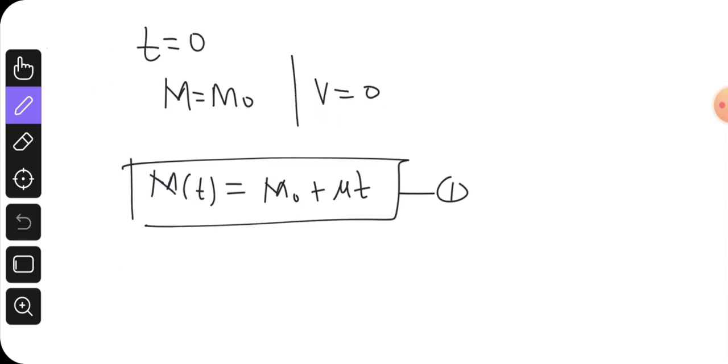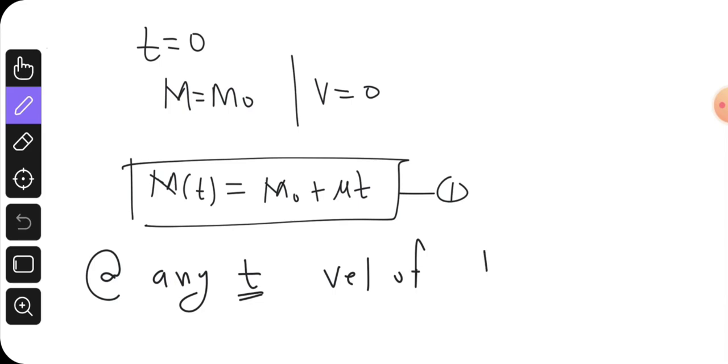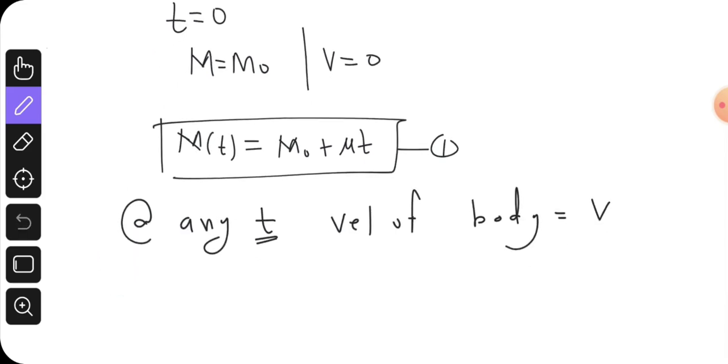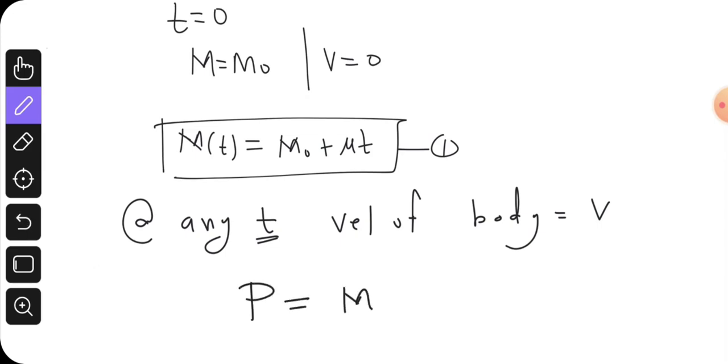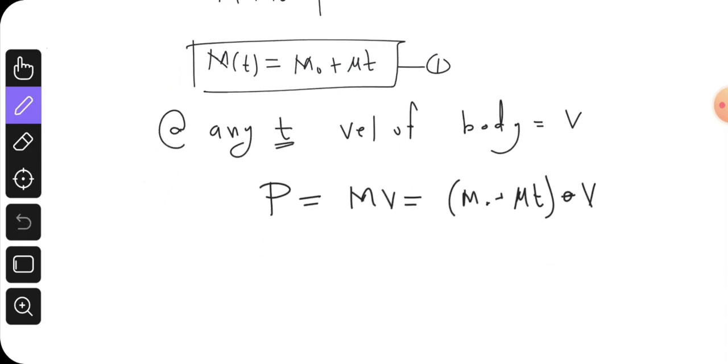Let us assume at any time t the velocity of the body is v. Then the momentum will be the mass of the body into velocity, that is m naught plus mu t into velocity, right?